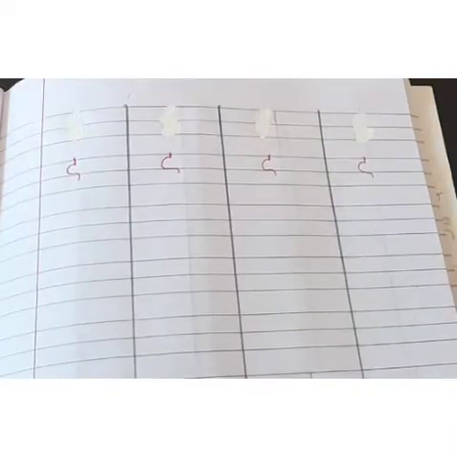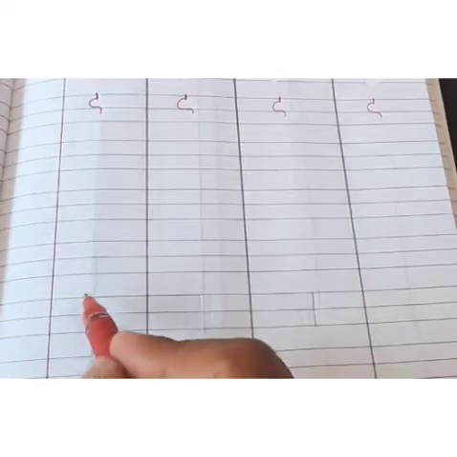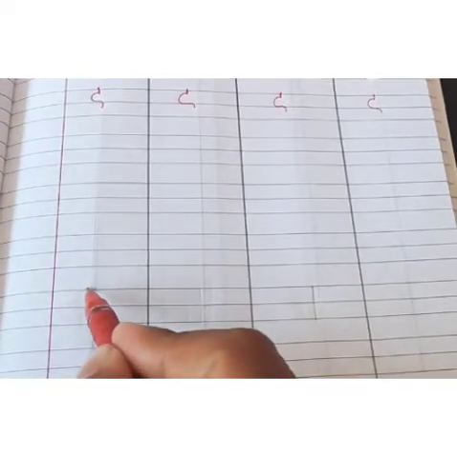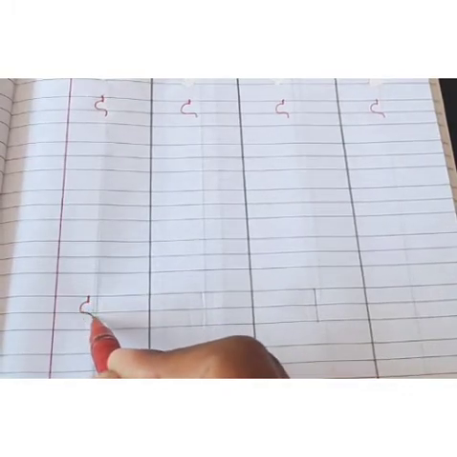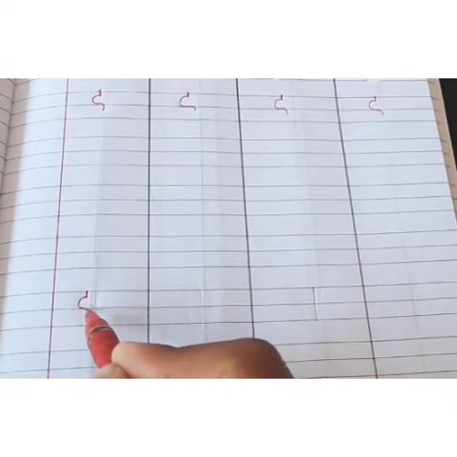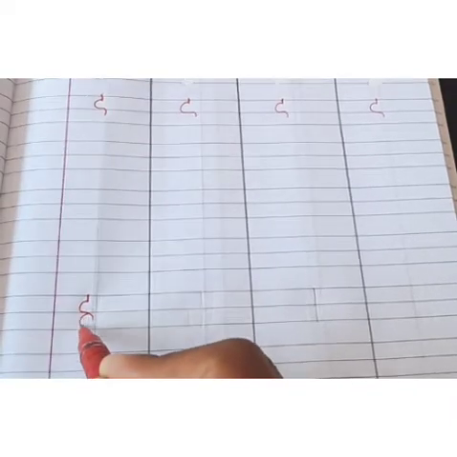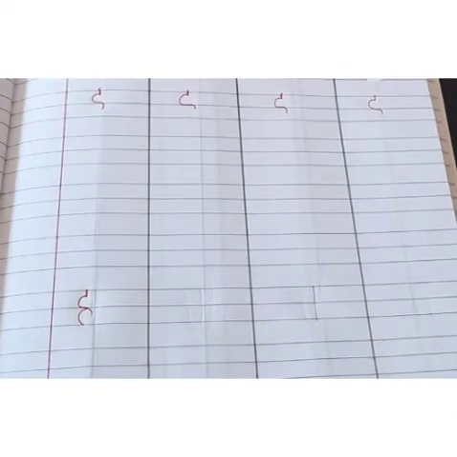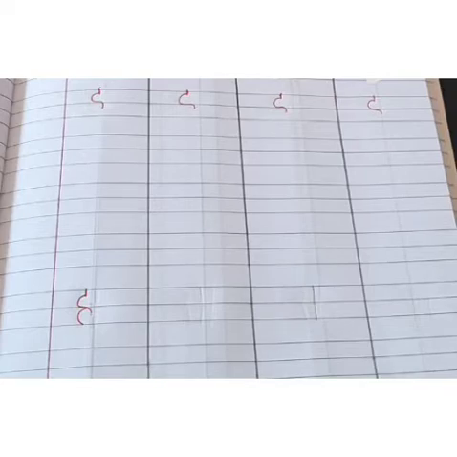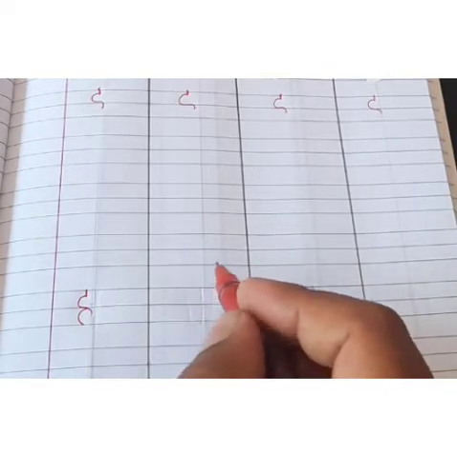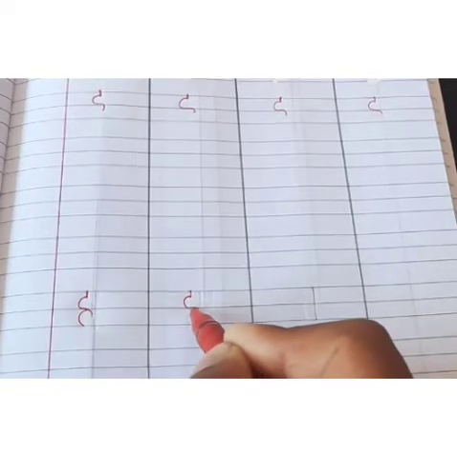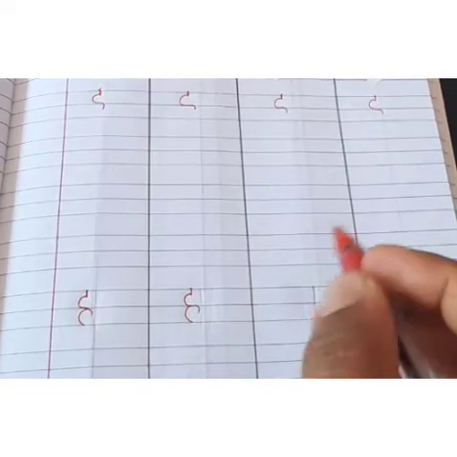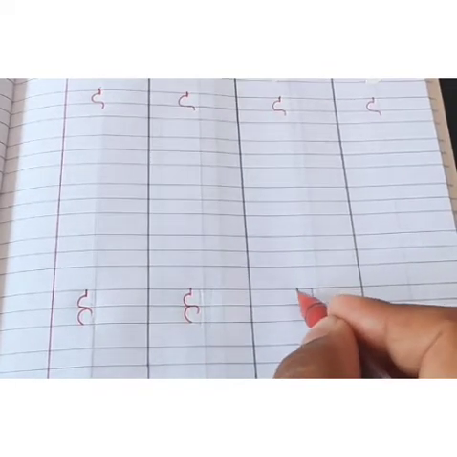Next here, see here, one standing line, one curve, you have come little bit down. From here you will just draw one curve here. Understood? Yes, one curve down from this end to the downwards.